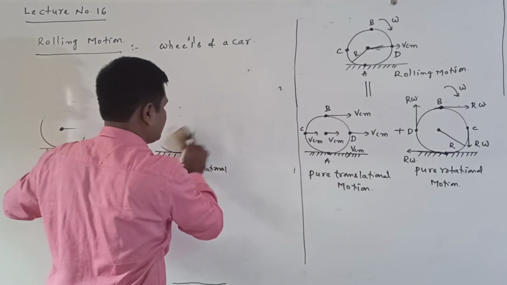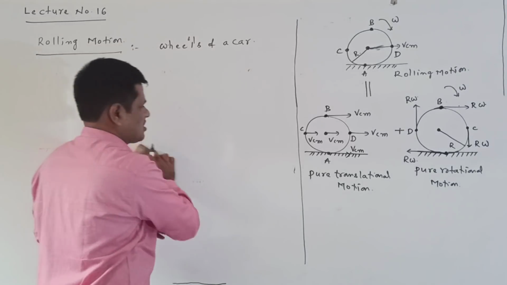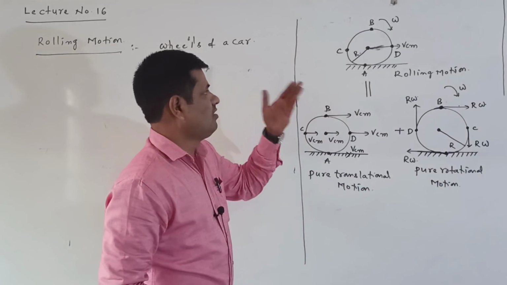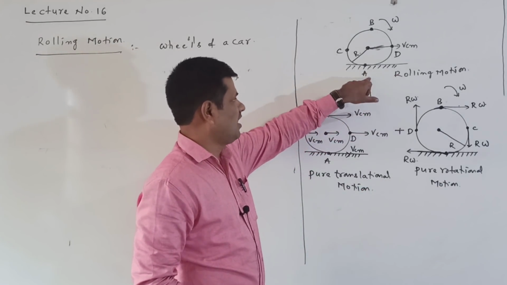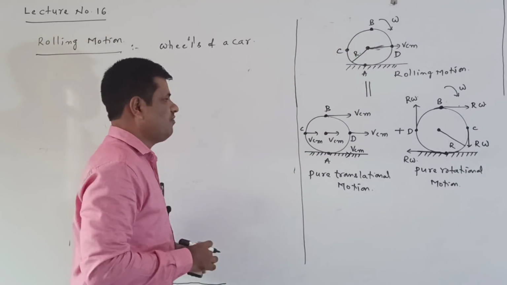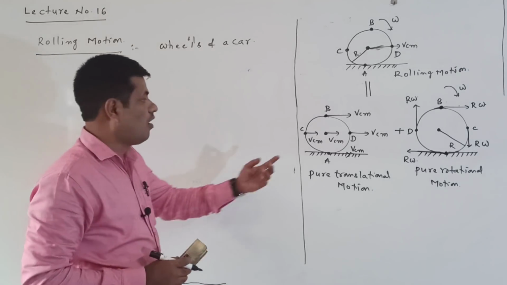Right. Rolling motion is nothing but a combination of translational motion and rotational motion, pure translational motion and pure rotational motion. Now I want to find the velocities in the rolling motion at point A, point B, point C and point D. How to find the velocity at point A? Point A is touching the ground.